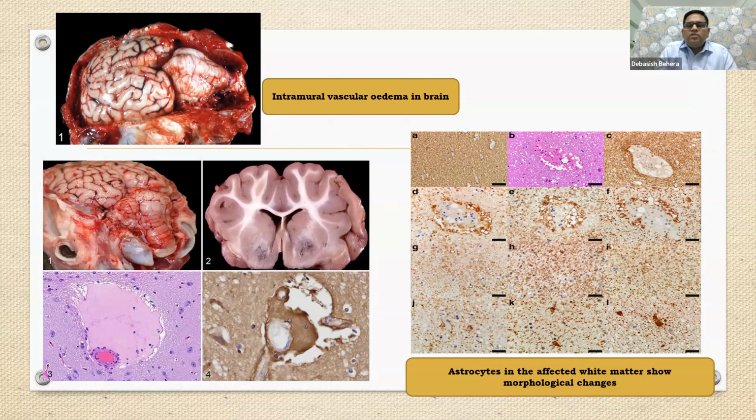And one area I would like to mention here, that is perivascular cuffing. Just see, in and around there is a huge accumulation of surrounding mononuclear cells or lymphocytes there. This is also called perivascular cuffing. And here on the right side, we can see some morphological changes in the astrocytes of the white matter of the brain.